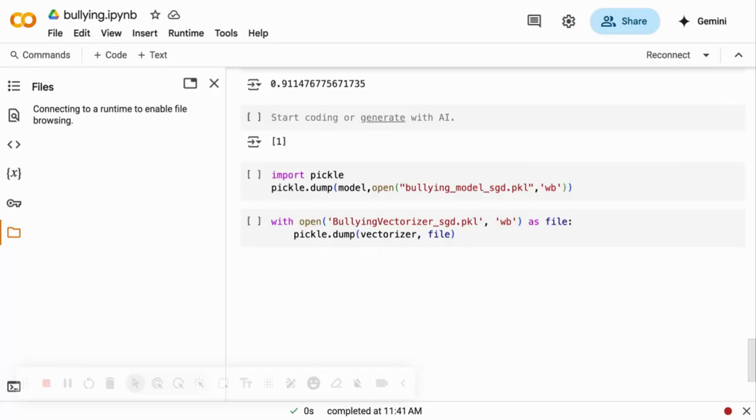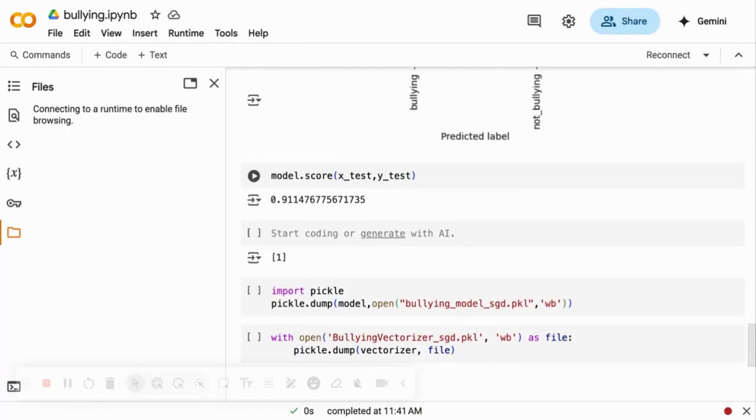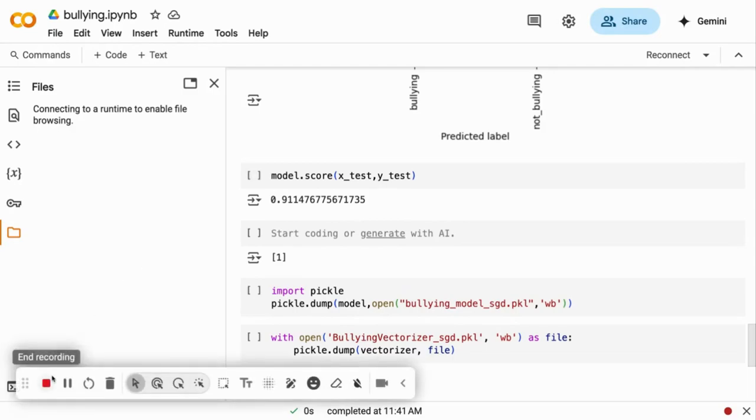Like for example, if I enter I'm gonna hurt you, and the model says it's not bullying, then I can update the model and say it's bullying. So next time when you ask the same thing, the model will say it's bullying instead of not bullying. So as you can see, here's the code for the model, and we use this to make the model, and we keep changing this code to keep improving the model. Thank you.